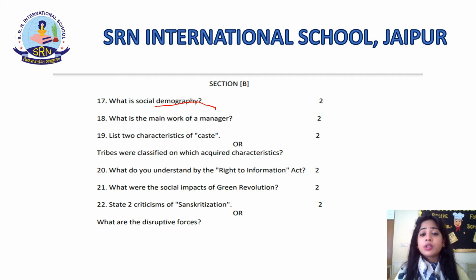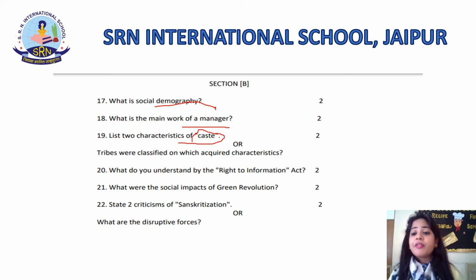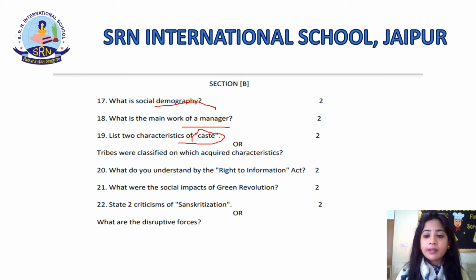Talking of the list, 2 characteristics of the caste, that is question number 19, students. In this, in your book, there are several characteristics mentioned about caste. You can write any 2 and make sure that you also describe them and the answer should not exceed 30 words. Now, list 2 characteristics of caste I would be discussing. First one, that is the segmental division.